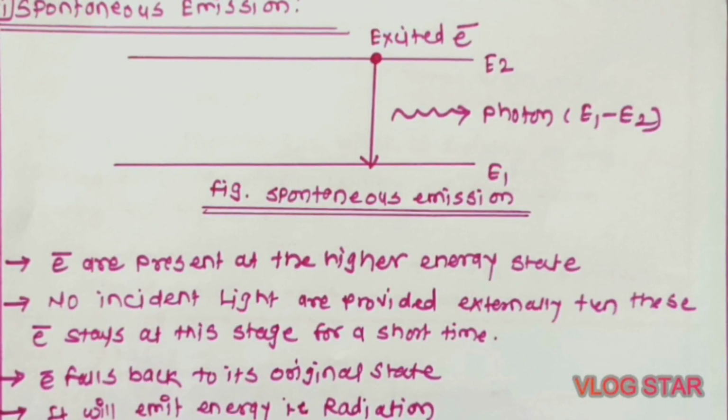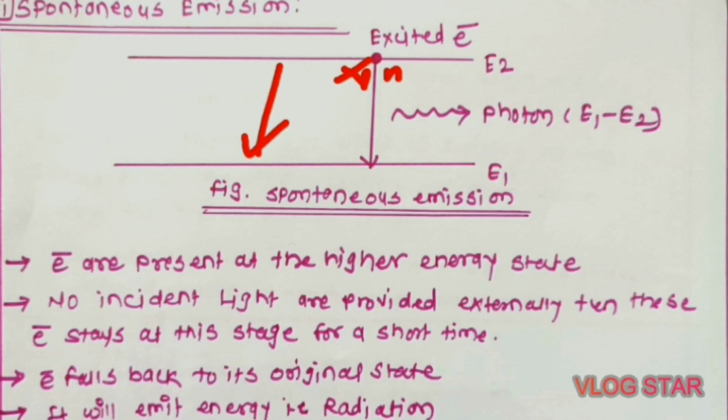Second is the spontaneous emission process. After the absorption process, the electrons or atoms are present at this higher energy level. That means they possess the excited state. Now, if no incident light, that means photons, is provided externally, then these electrons stay at this stage for a short time, at the E2 state or the excited state. But after some time, the electrons fall back to their original state, that is the lower energy level, or the ground state, which is E1.